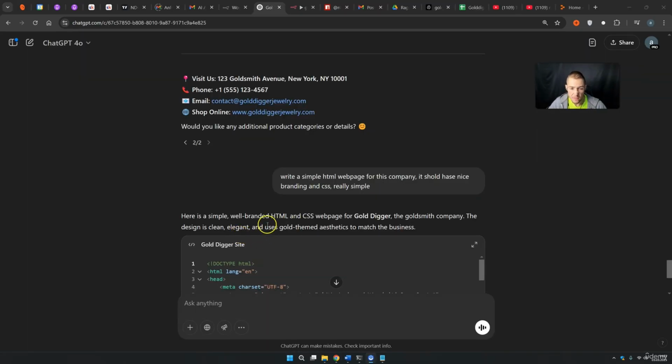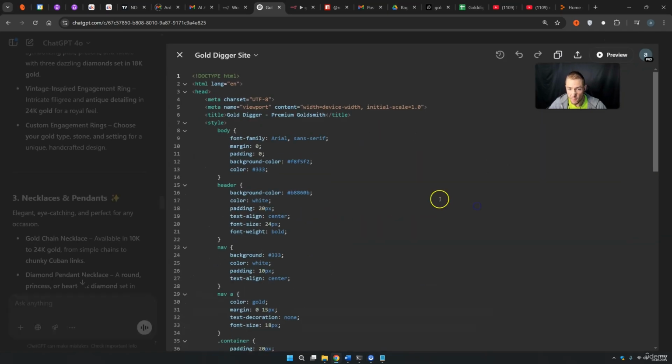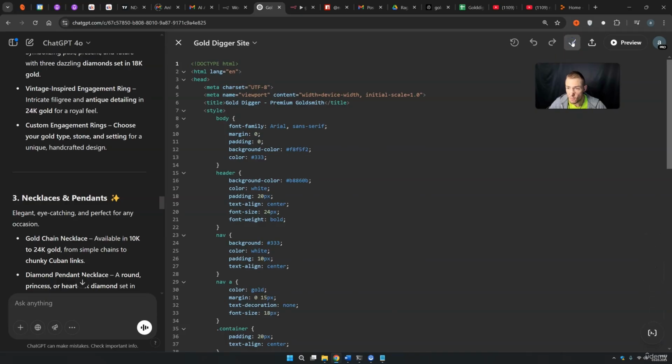What I did right now is I simply asked ChatGPT for an HTML web page so that we can use it. So this is basically our HTML web page. We can simply copy this web page, and now I want to show you how you can test this out.